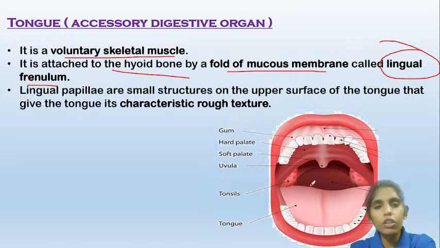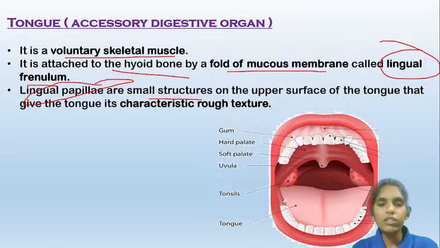And the tongue is not smooth. The surface of the tongue is not smooth. It is rough. And why this rough characteristic of the tongue? It is because of the presence of small structures called lingual papillae on the surface of the tongue. So these structures will give the tongue its roughness. So what are these lingual papillae? Let us know about them.